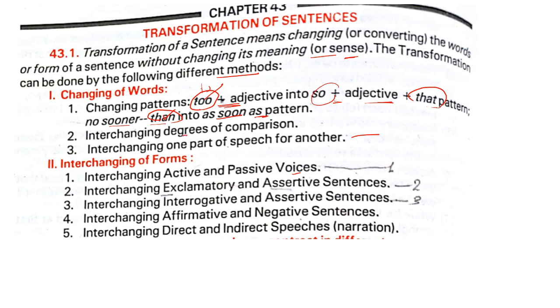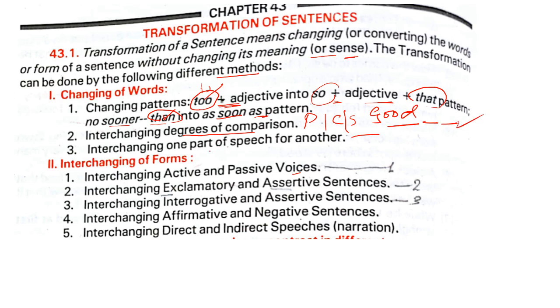Interchange of degrees of comparison. You know the degrees of comparison: positive, comparative, and superlative, like for example good, better, best. That's only up to words, but when it comes to sentences, you have to take care of it.